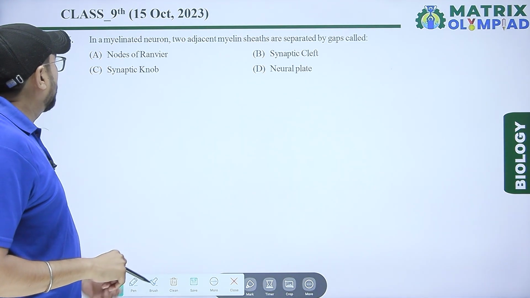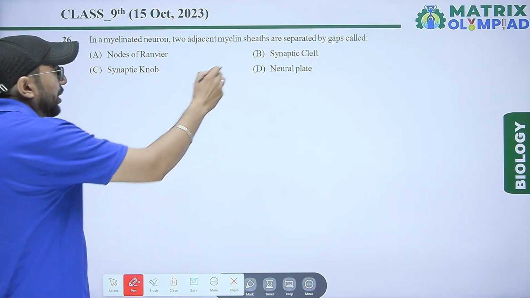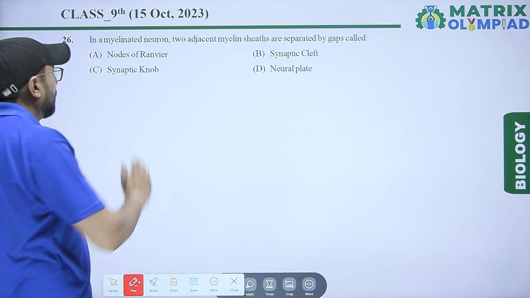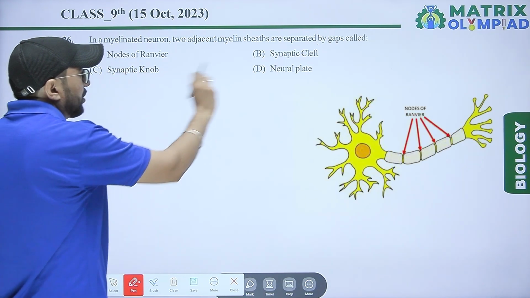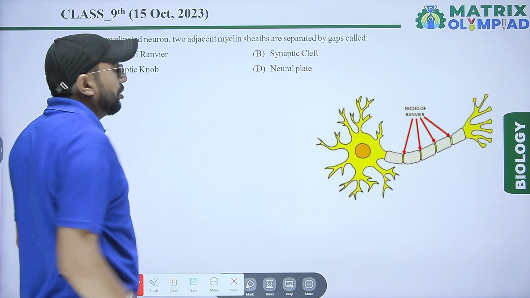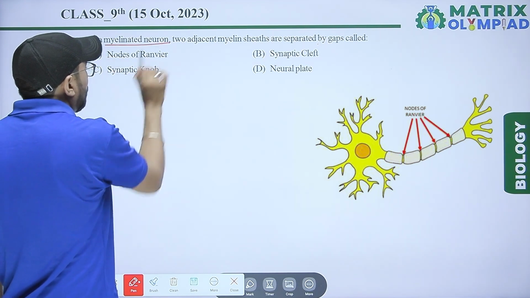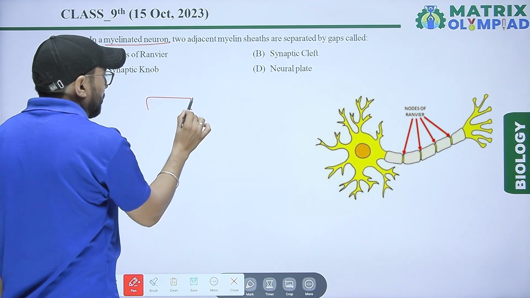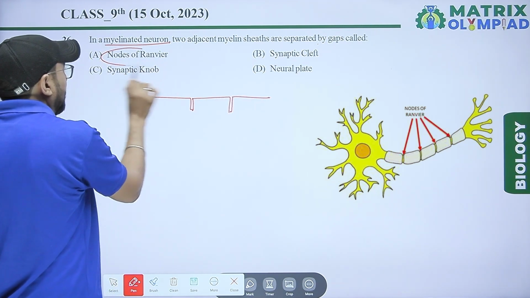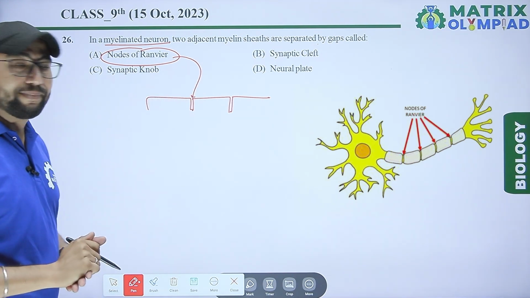Next question, in myelinated neurons, adjacent myelin sheaths are separated by a gap called node of Ranvier, synaptic cleft, synaptic knob, or neural plate. So our right answer is node of Ranvier for this question.